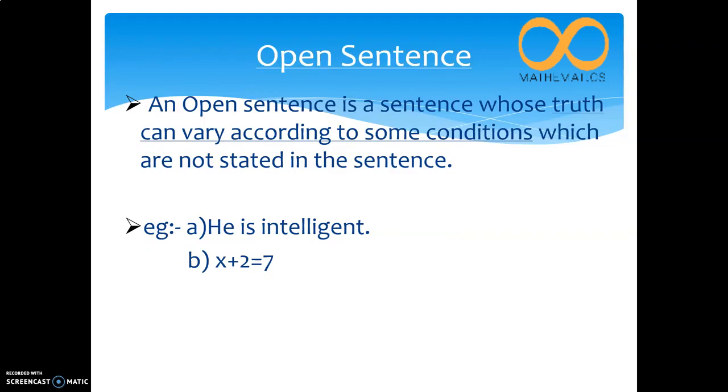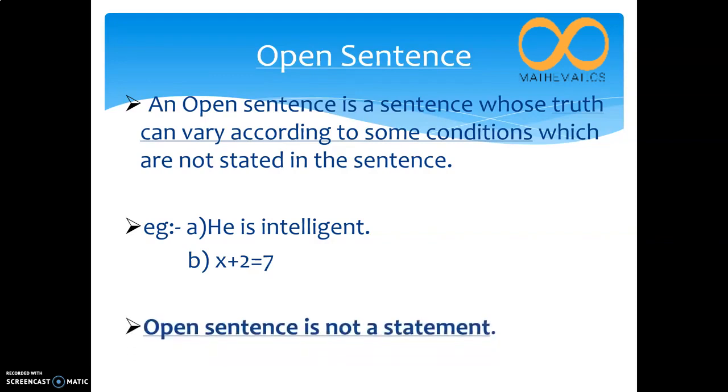So, x plus 2 equal to 7. Here again, it is incomplete because the set x belongs to is not given. If it is given as x belongs to N or x belongs to rational numbers, then it is a statement. But it is not given here. That is why it is an open sentence. An open sentence is not a statement.